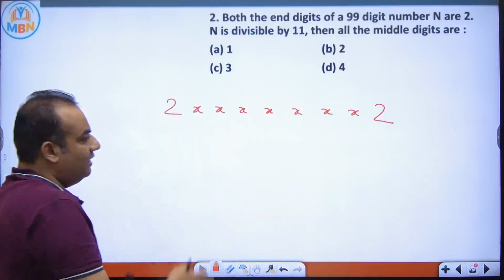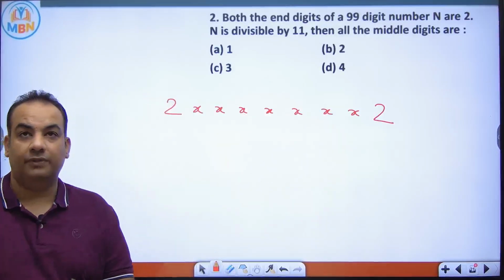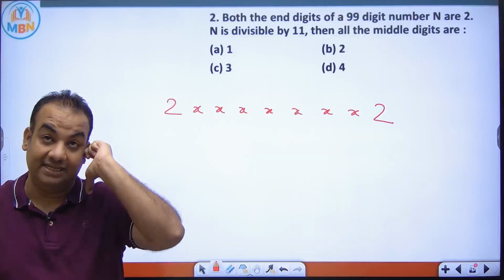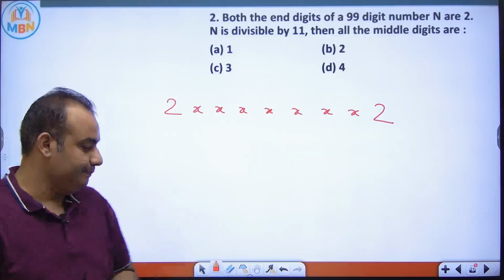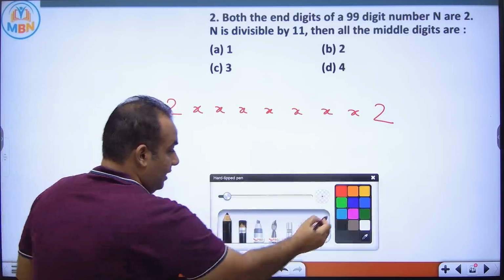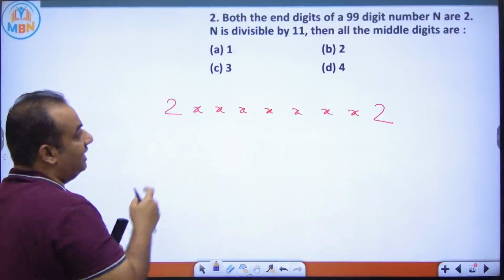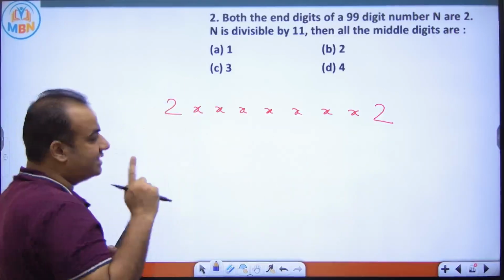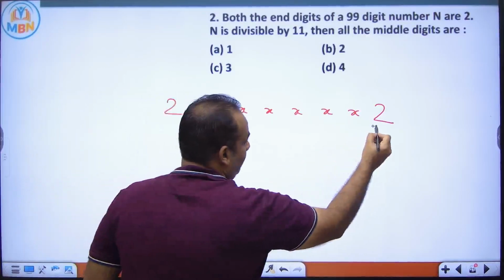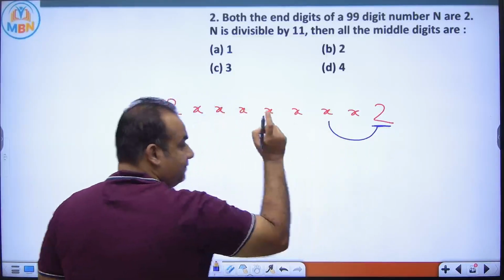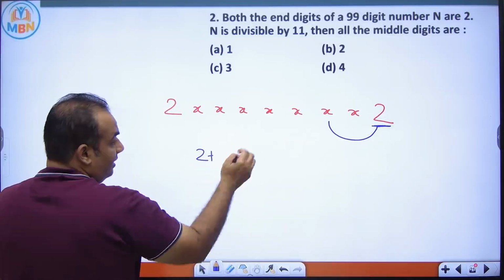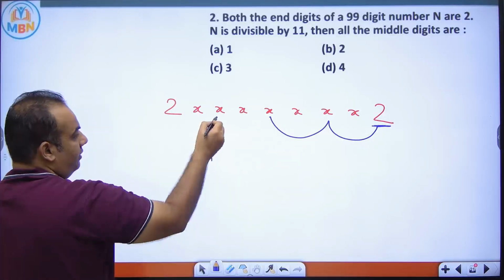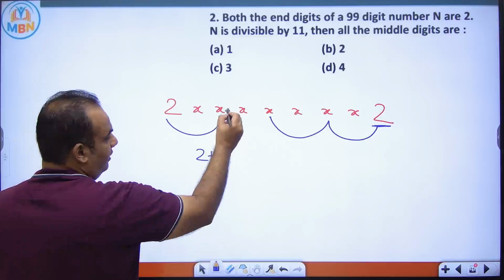Now see, let this be a 99-digit number. Although right now I have taken only 9 digits, it is 99 digits. If this number is divisible by 11, the divisibility rule of 11 is to start from the unit digit and add alternate digits. So first 2 would be there, then x, and so on. In between there are so many x.